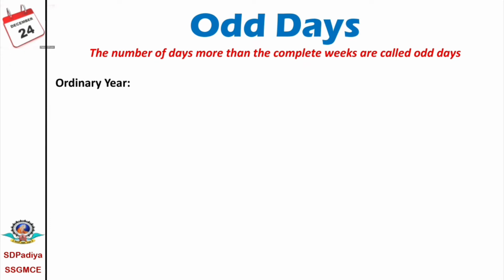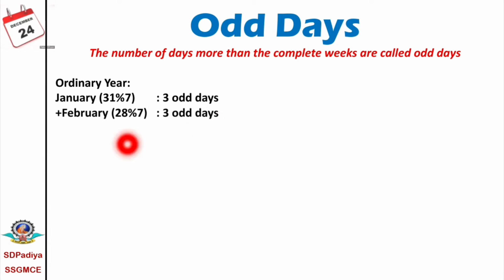Now we'll see what the odd days are for the months. For an ordinary year, January has 31 days. 31 mod 7 means 31 includes 4 weeks and 3 days. Therefore January has 3 odd days. February has 4 weeks, that means 0 odd days, so January plus February is 3 plus 0, 3 odd days.